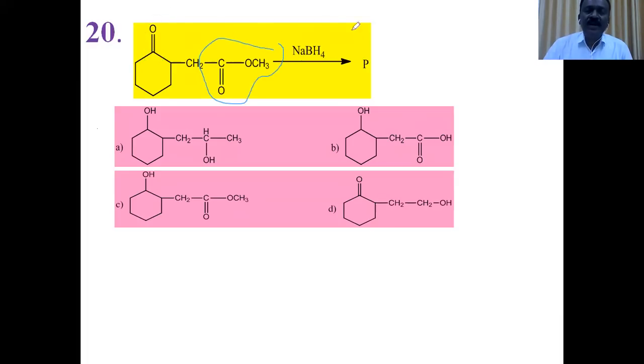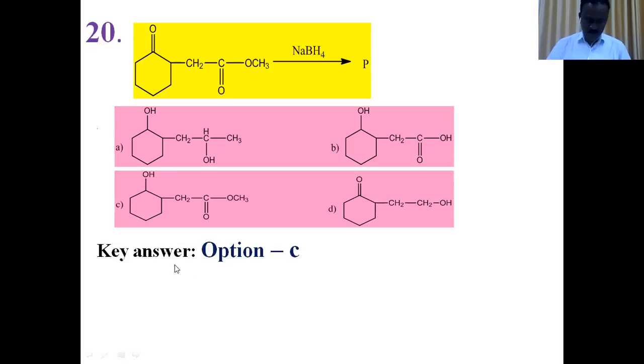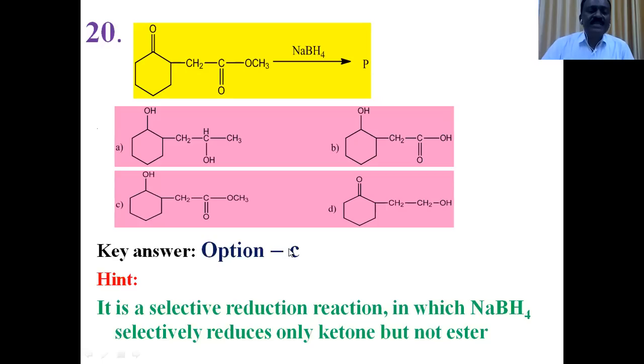So sodium borohydride is the reducing agent. It is a selective reducing agent only for ketones, not for esters. So ketones undergo reduction with sodium borohydride to form secondary alcohols. So which is the secondary alcohol in the given options?